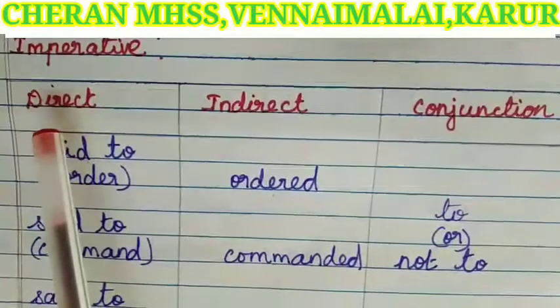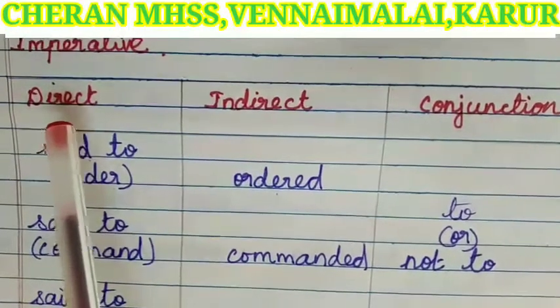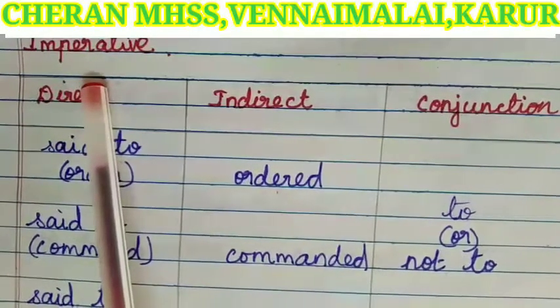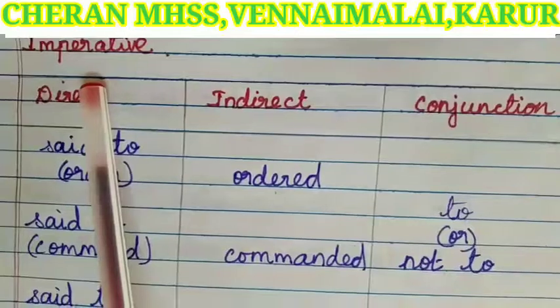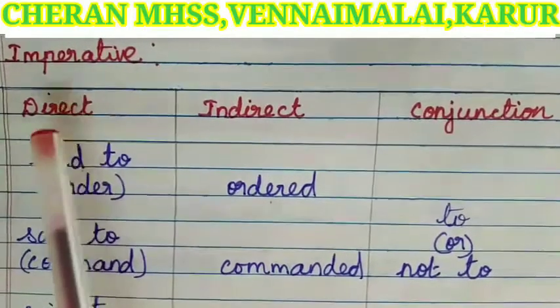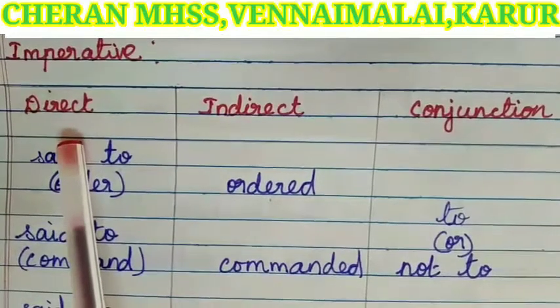Next type of sentence is imperative. So, what is imperative? A sentence which expresses a command, wish, advice, order, request. These are called imperative. Just we shall see the rules for this.